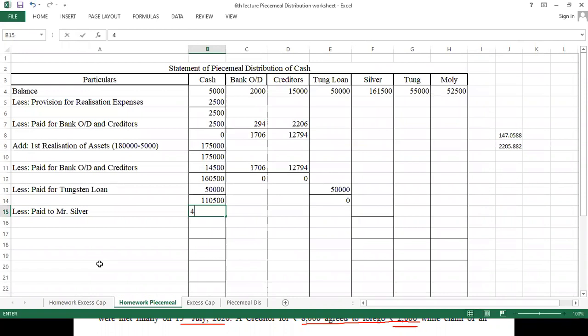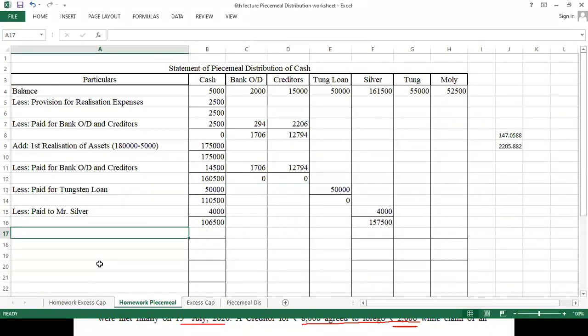It is 4,000. So here I will pay 4,000. So balance is 1,57,500. Okay, and here balance is 1,06,500. Now after paying the excess capital, now I am going to pay second proportionate capital.